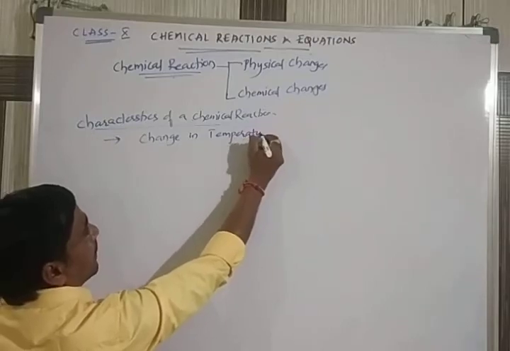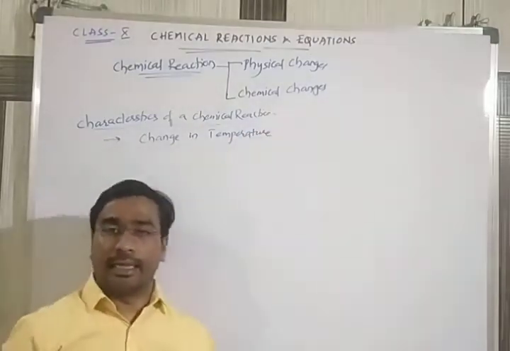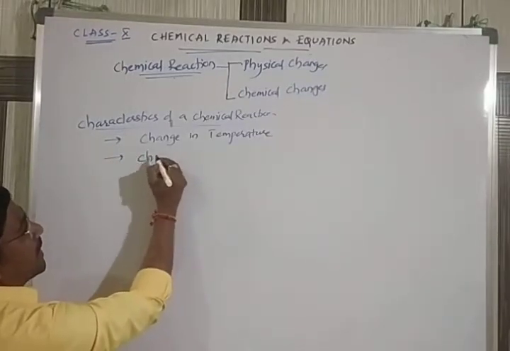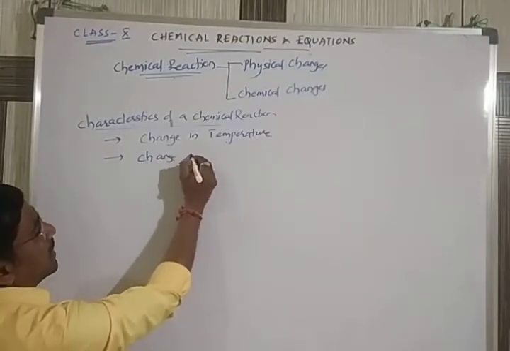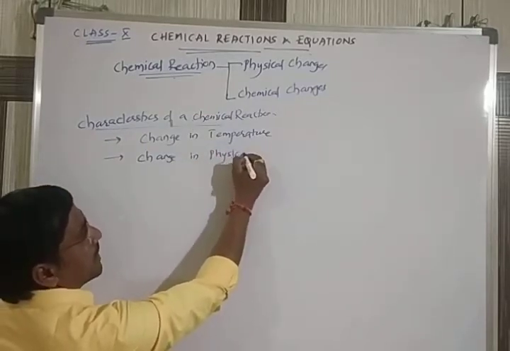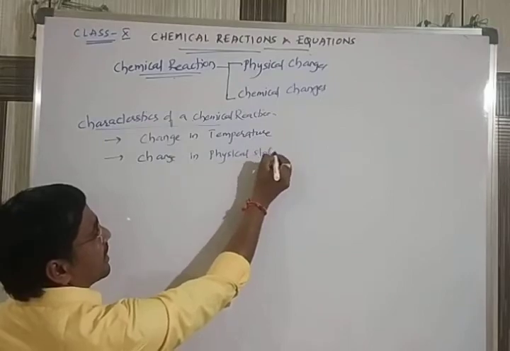The second one is that some substances can undergo changes in the physical state.